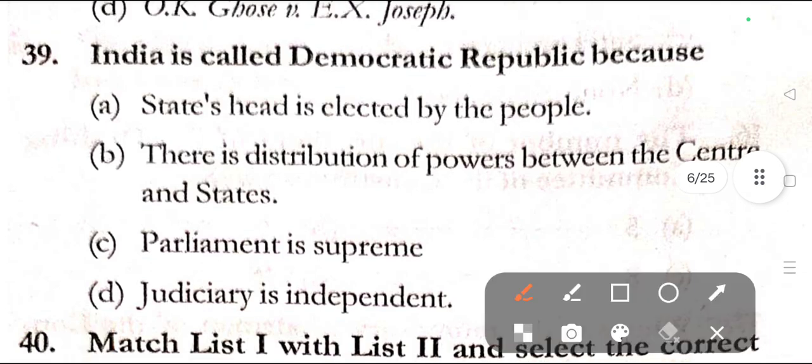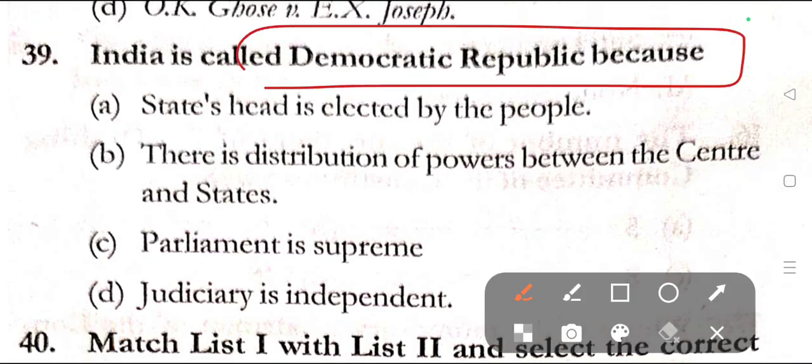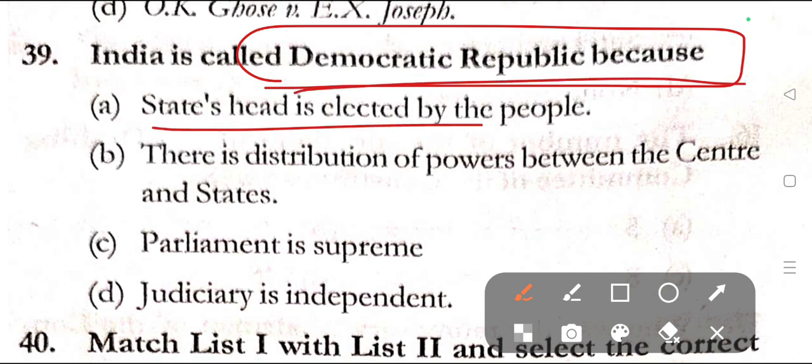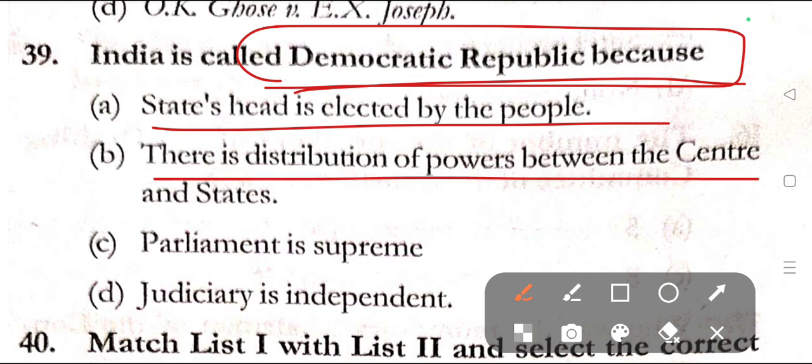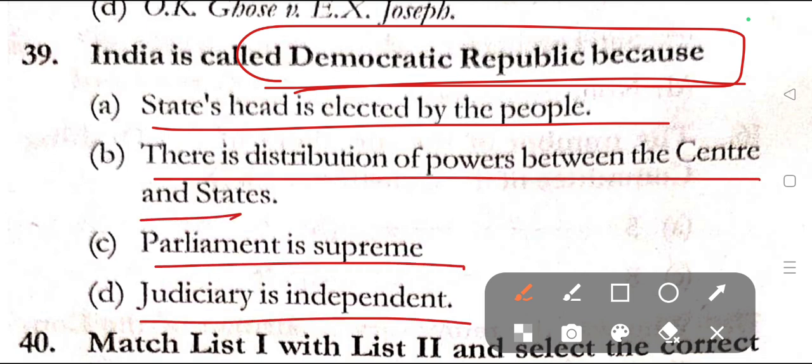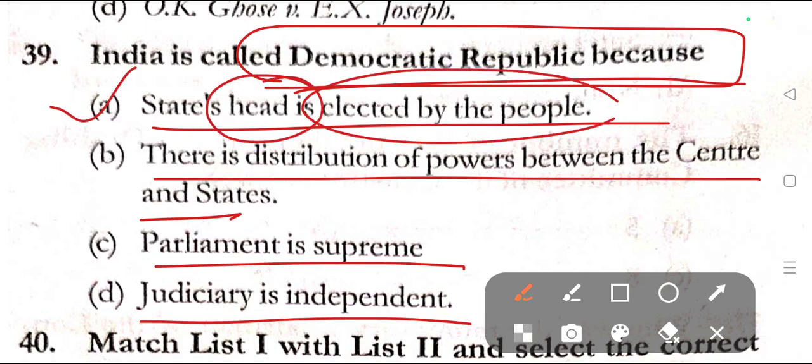Question number 39. Why is India called a democratic republic? Because option A, the state's head is elected by the people, option B, the distribution of power between the center and the state, C, parliament is supreme, and D, judiciary is independent. Here in question number 39, obviously the correct answer is option A, that is the state's head is elected by the people.